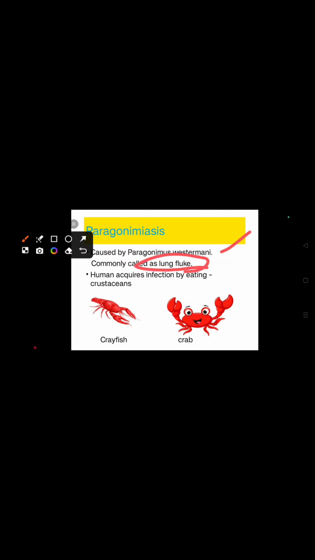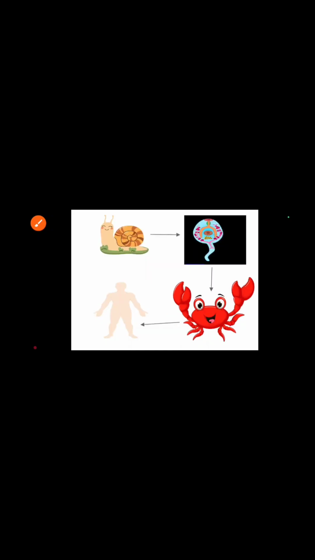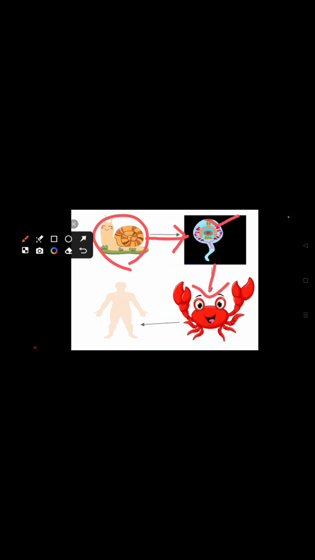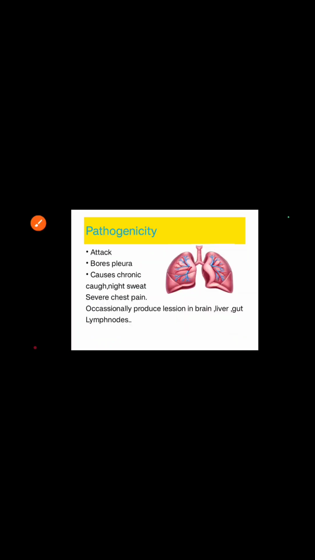Humans acquire infection by eating crustaceans like crayfish and crab. The infection mode is the same: the miracidium larva comes to the intermediate host snail, the snail releases cercaria cysts, which infect a crab or other crustacean. When a human eats raw or undercooked infected crustaceans, they are affected.